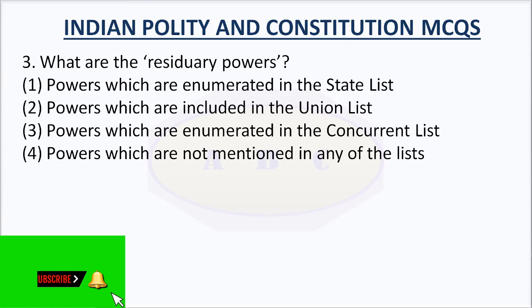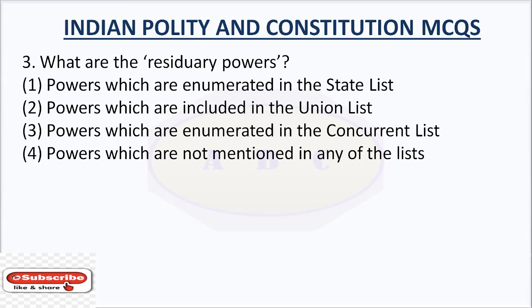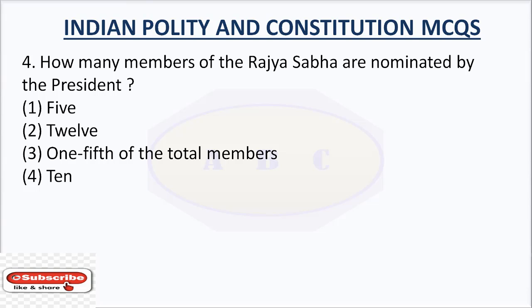Question number 3. What are the residuary powers? Option number 1. Powers which are enumerated in the state list. Option number 2. Powers which are included in the union list. Option number 3. Powers which are enumerated in the concurrent list. Option number 4. Powers which are not mentioned in any of the lists. The right answer is powers which are not mentioned in any of the lists.